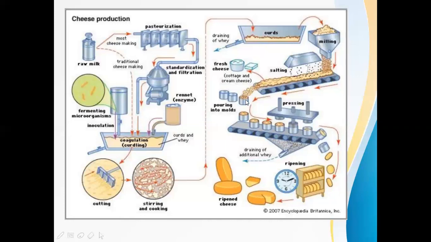The curd has to be milled, meaning uniformly mixed, or cut, and then salt is added at this step, resulting in fresh cheese, that is cottage and cream cheese. Fresh cheese is produced here. Again, it is added into molds to give it shape, and then it undergoes pressing so that extra whey can be removed. After pressing, it is kept for ripening.